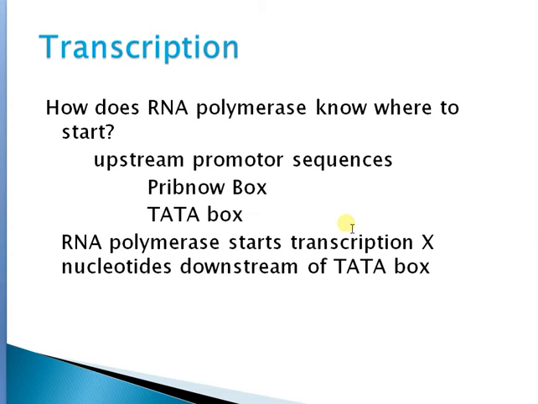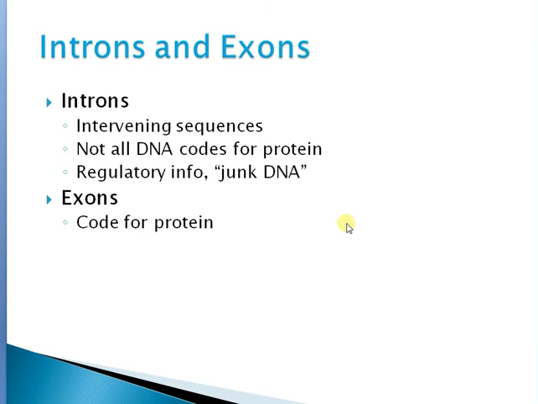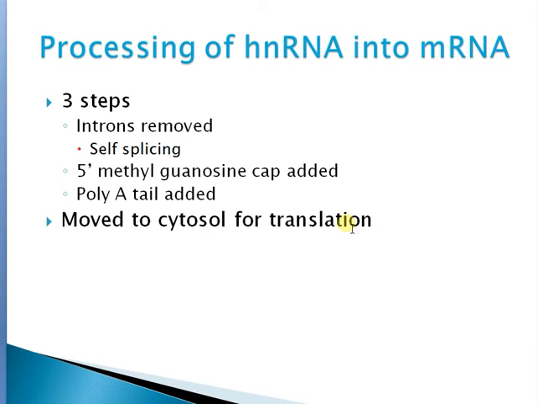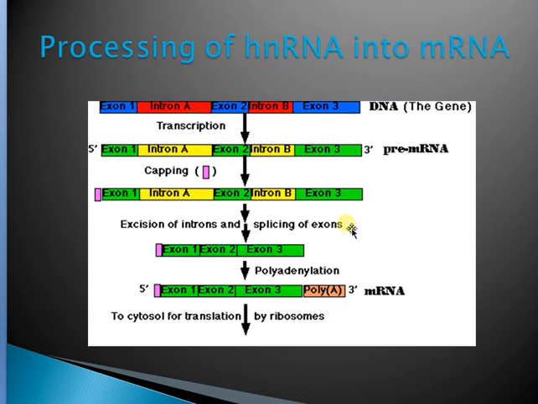How does RNA polymerase know where to start? There is an upstream promoter sequence, the Pribnow box and TATA box. RNA polymerase starts transcription some nucleotides downstream of the TATA box. Introns are intervening sequences; not all DNA codes for proteins, and introns are often called junk DNA. Exons code for proteins. Processing of heterogeneous nuclear RNA into mRNA has three steps: introns are removed by splicing, a 5' methyl guanosine cap is added, and a poly-A tail is added. It then moves to the cytosol for translation.